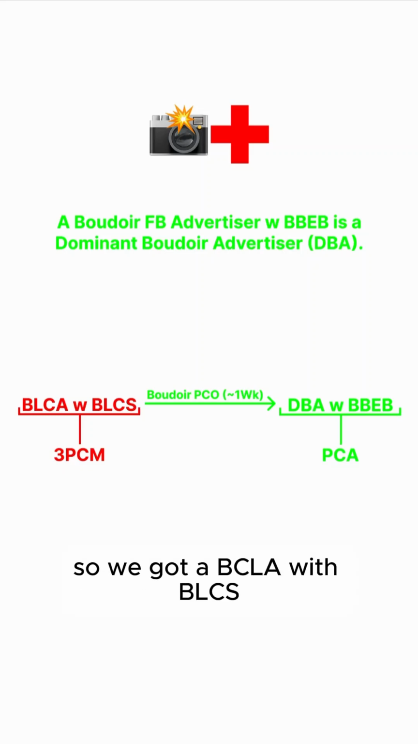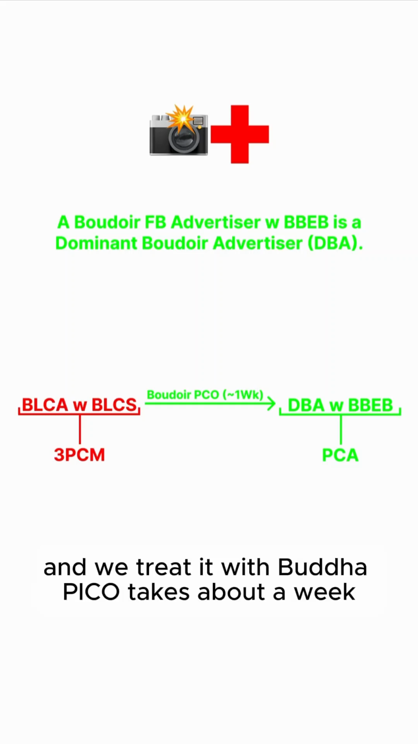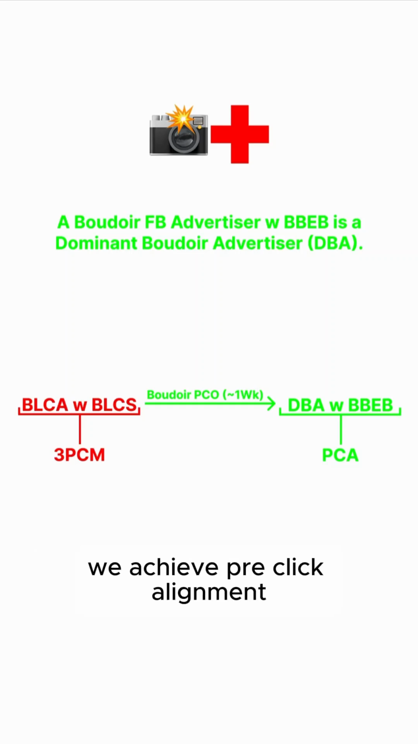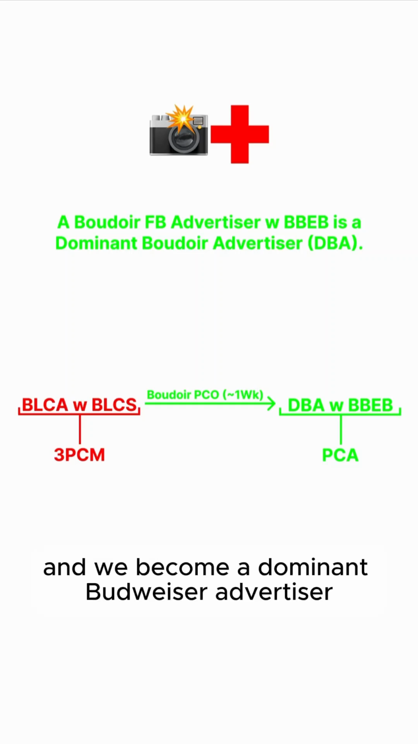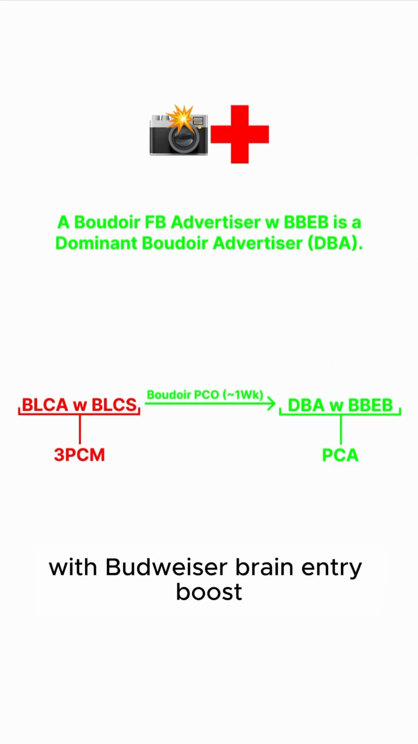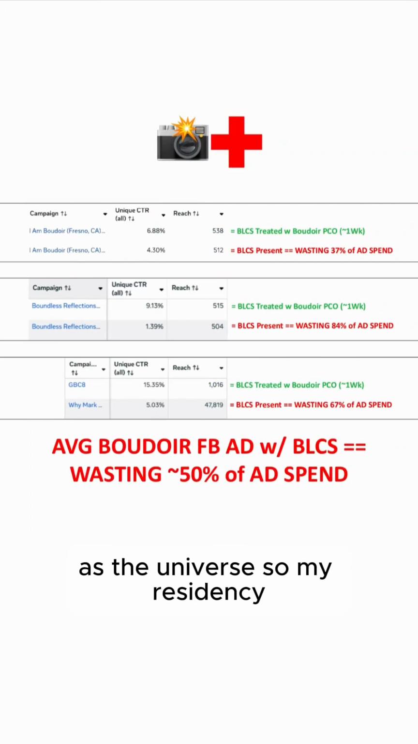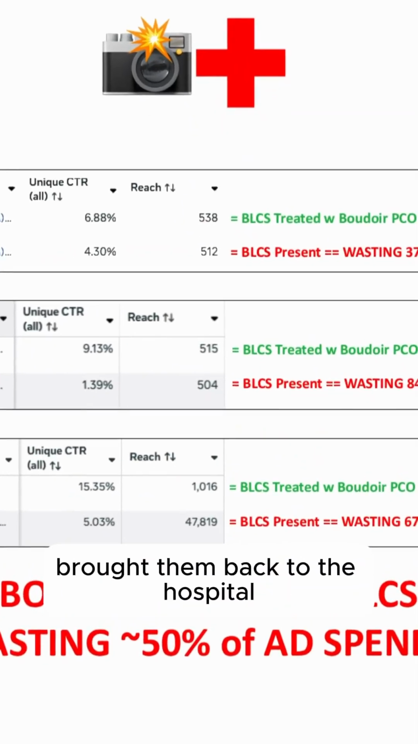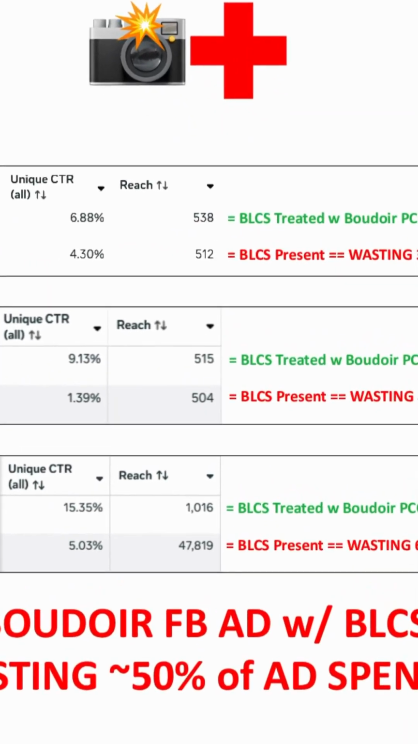So we've got a BLCA with BLCS caused by the 3 pre-click mistakes. We treat it with Boudoir PCO, which takes about a week. We achieve pre-click alignment, and we become a dominant Boudoir advertiser with Boudoir brain entry boost. That's the universe. So in my residency, I went in, found some Boudoir Facebook ads, brought them back to the hospital, tested them, and patched them up.